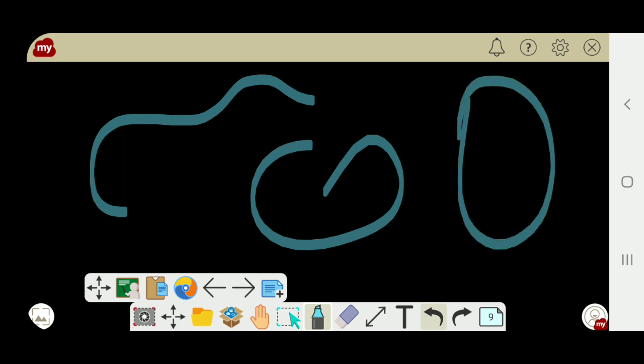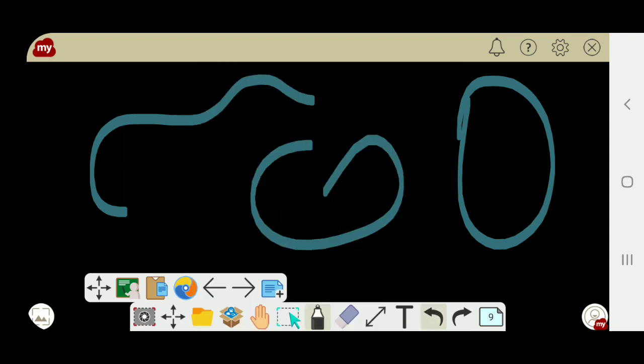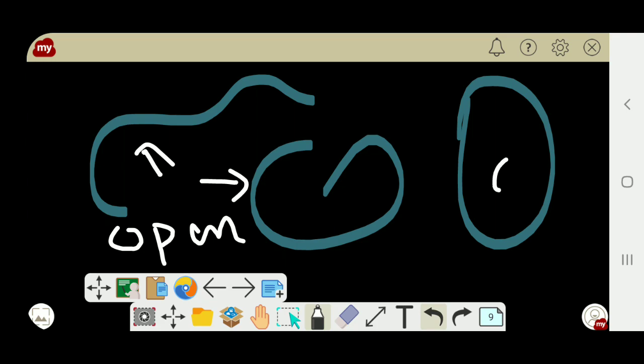But these first two are the same type. Clear? The third one is different. How is it? This one and this one are open curves. They are not closed. The first two are open. The third one is closed.